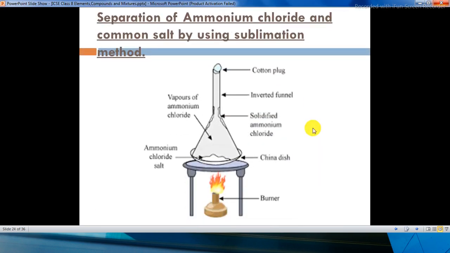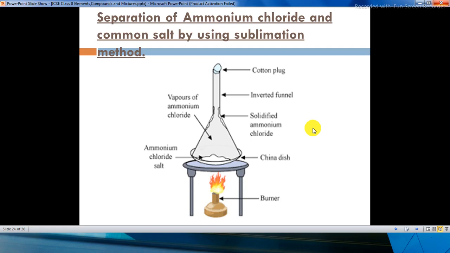Yes, we have one more experiment, that is sublimation. Okay, here we can separate ammonium chloride and common salt by using the sublimation method. Now, what is sublimation? Sublimation is a process in which a solid state directly goes into the gaseous state without going into the liquid state. So here ammonium chloride is a substance which sublimes.